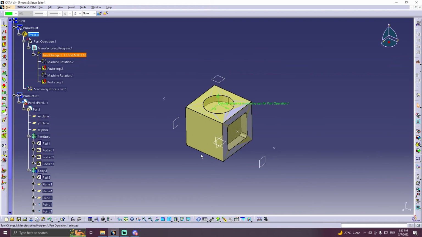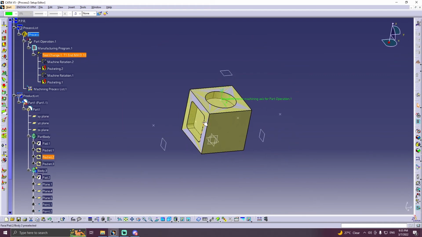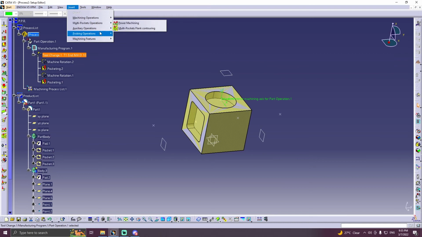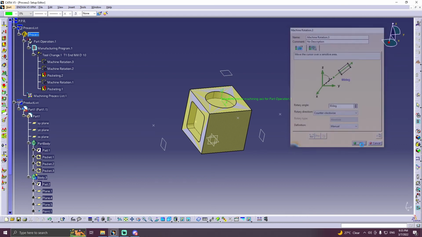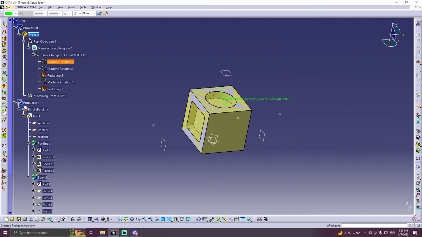Next, we will move on to the next part, which is over here. Again, we will rotate the tools. It will be 90 degree, but this time it will be counterclockwise. Again, same, we will using the pocket.